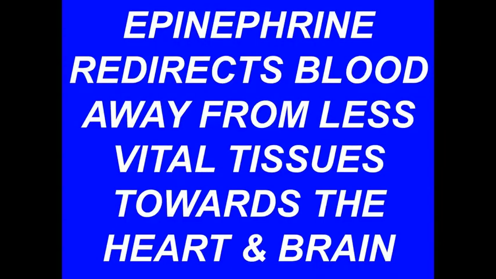Epinephrine redirects blood away from less vital tissues by vasoconstriction and towards the most vital tissues, heart and brain, by mild vasodilatation. Increased perfusion of the ventricle may make it easier to successfully defibrillate to sinus rhythm, or easier to convert asystole into VF and then to convert it by defibrillation into sinus rhythm.